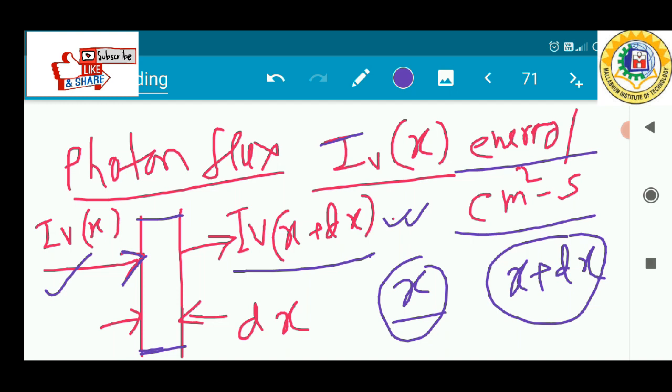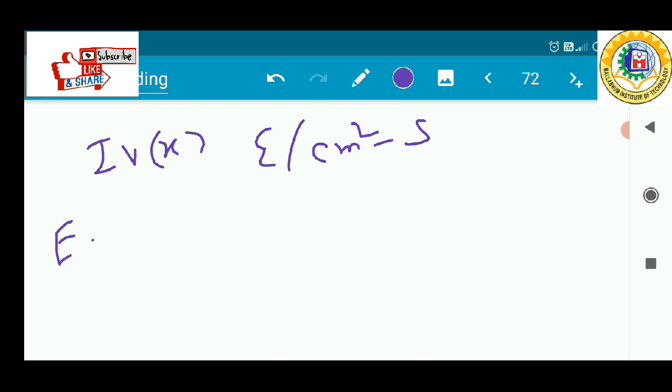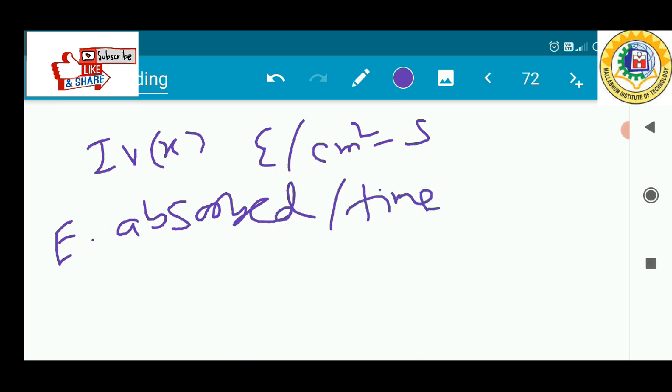So now I am going to calculate the energy absorbed per unit time in the distance dx.